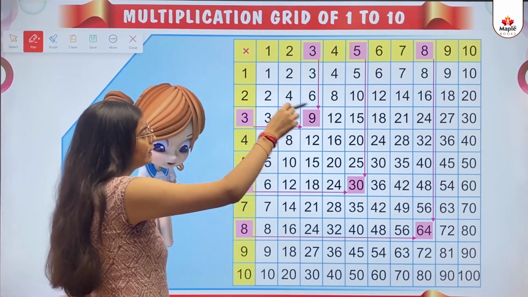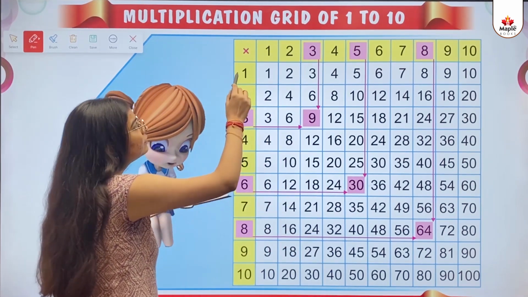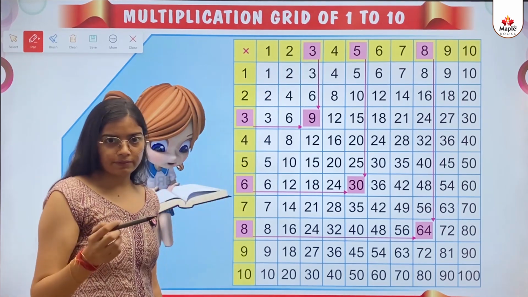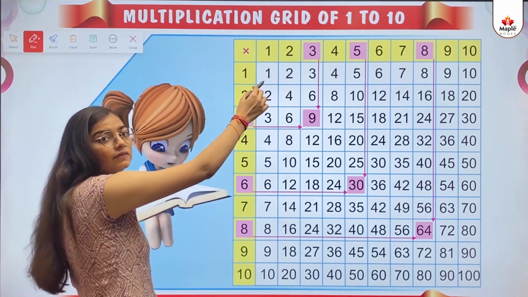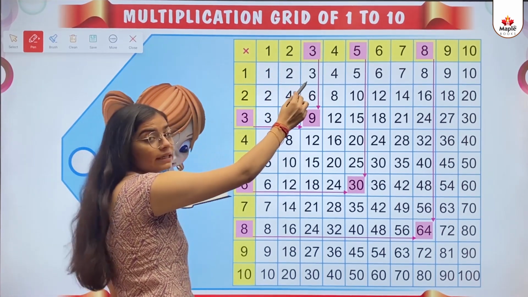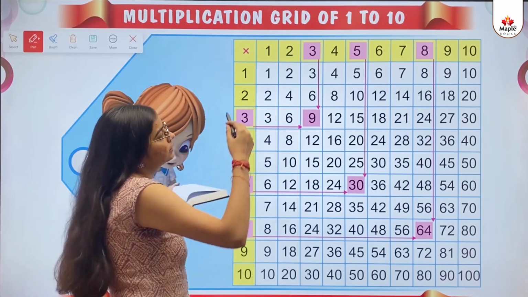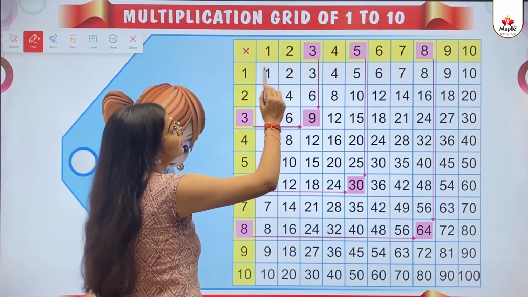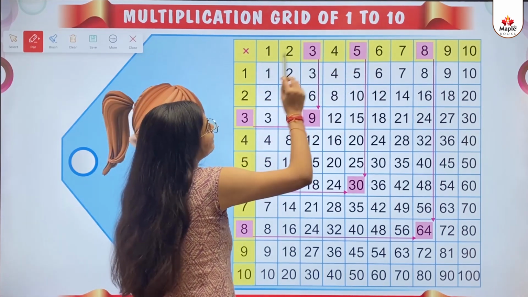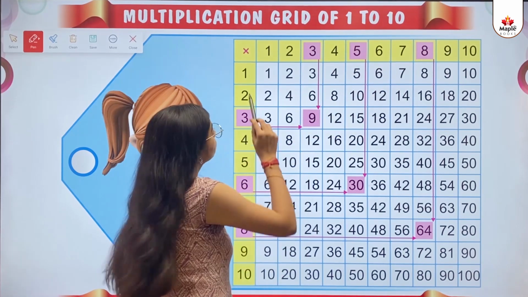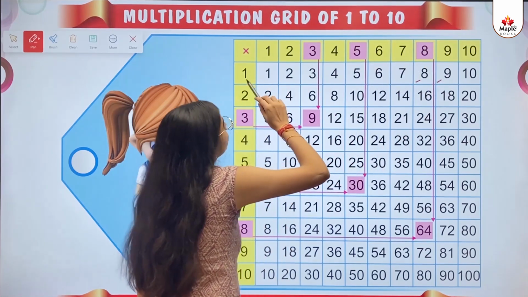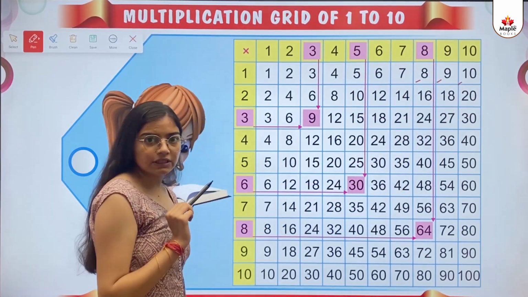So what we are doing in the rest of the multiplication grid is multiplying this by this, then this by this. So do it with me. 1 multiply 1 gives 1, then 1 multiply 2 gives 2, 1 multiply 3 gives 3. That's how it works. 1 multiply 4 gives 4, 1 multiply 5 gives 5, 1 multiply 6 gives 6, 1 multiply 7 gives 7, 1 multiply 8 gives 8, 1 multiply 9 gives 9, 1 multiply 10 gives 10. Is this much clear, kids?